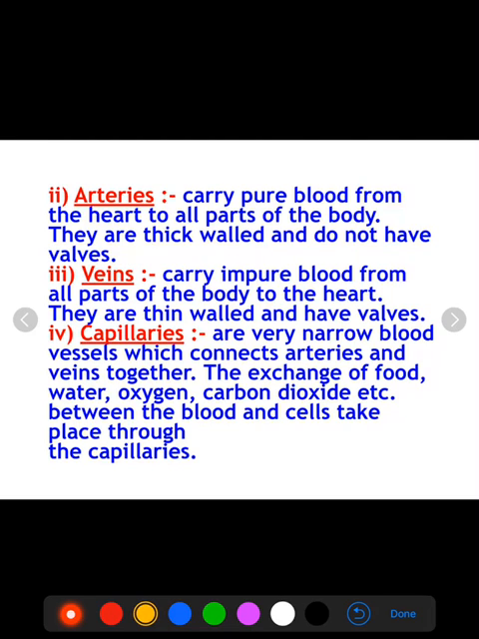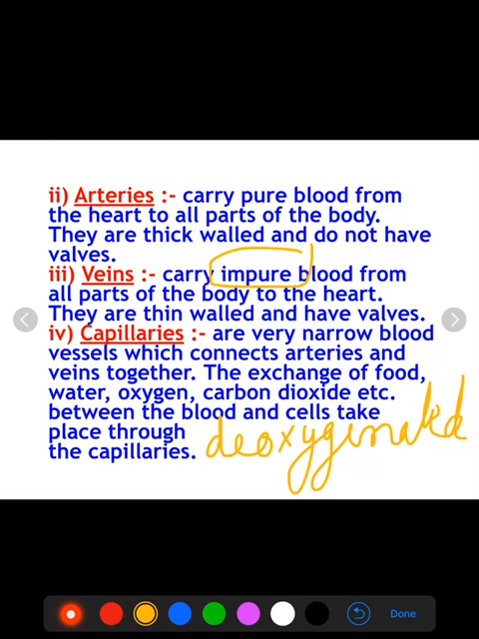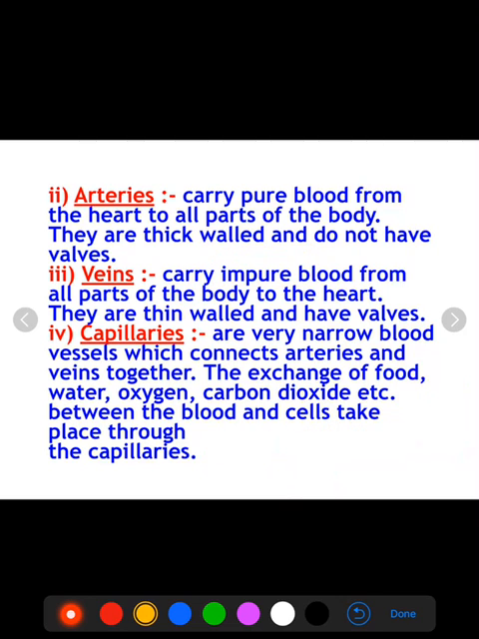Now next are the veins. Veins carry impure blood. Impure means deoxygenated blood, and this deoxygenated blood veins carry from all parts of the body to the heart. This is true for all veins except the pulmonary vein.